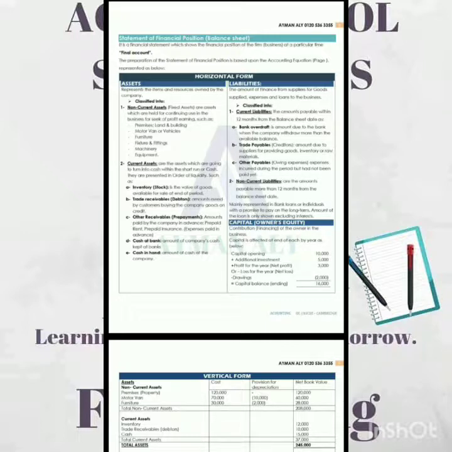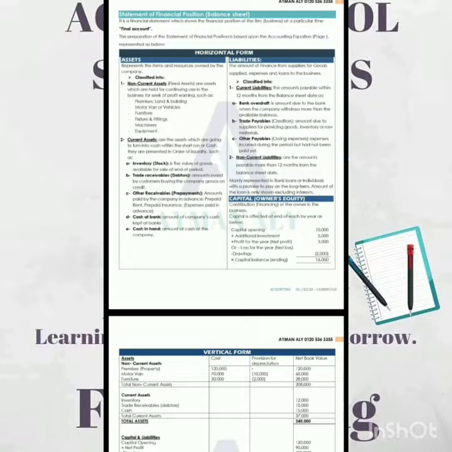Non-current assets are the assets which are held for more than 1 year. For example, a building, premises, land, motor vehicles, cars, furniture, machinery, and equipment are all considered non-current assets, which cannot be converted into cash or liquidated within 1 year. Okay, what about the current assets? The current assets are the assets that will be converted into cash within 1 year.